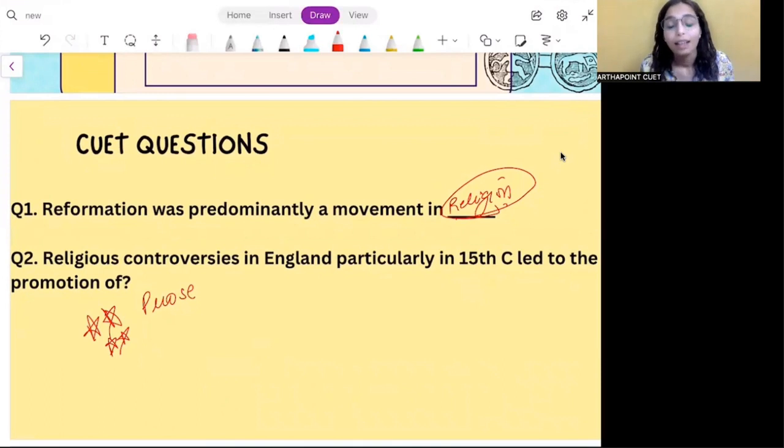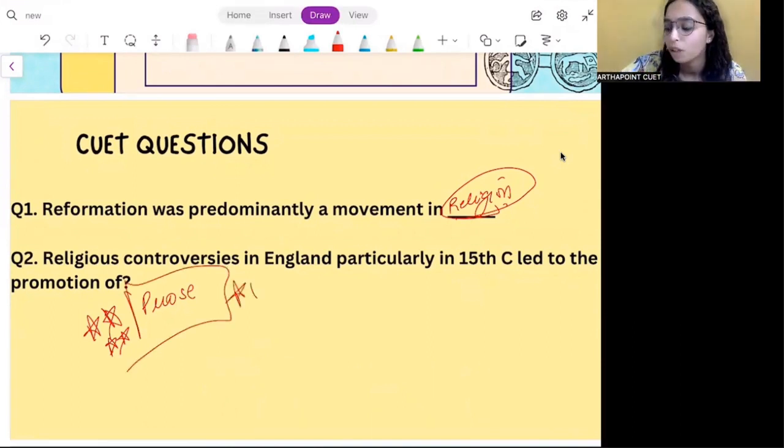That anger, that anxiousness: people were not able to translate their anger in the form of poetry, and therefore prose became very famous, right? Prose came into being. This is a very, very important thing for you to understand. Remember that prose began in the age of revival. This was a major part of the Reformation.